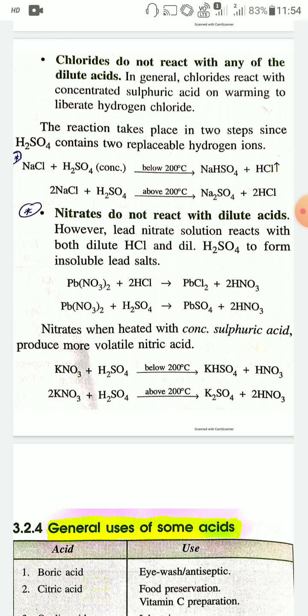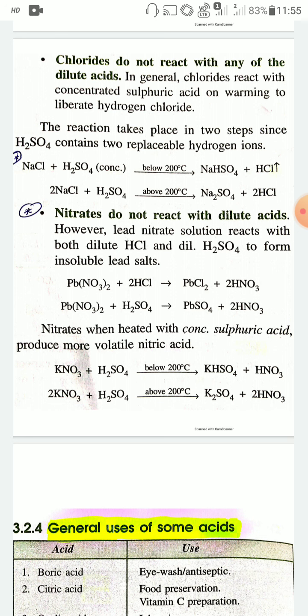Nitrates when heated with concentrated sulfuric acid produce the more volatile nitric acid. The reaction is: KNO3, potassium nitrate, reacts with sulfuric acid below 200 degrees Celsius to produce potassium hydrogen sulfate and nitric acid.